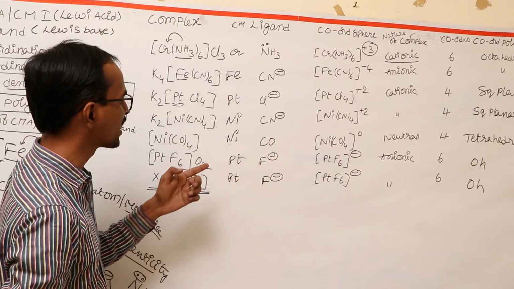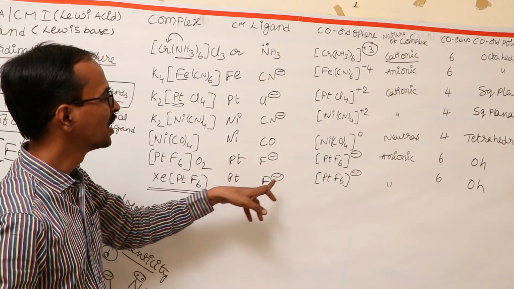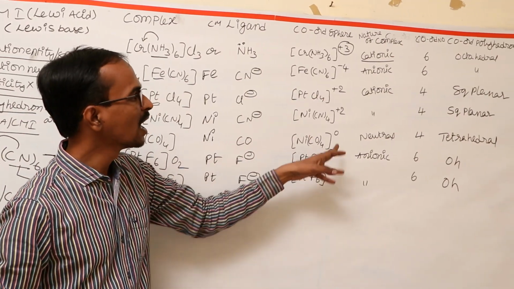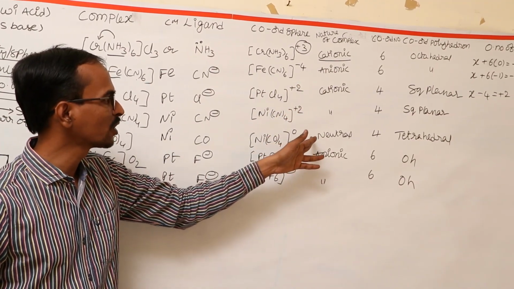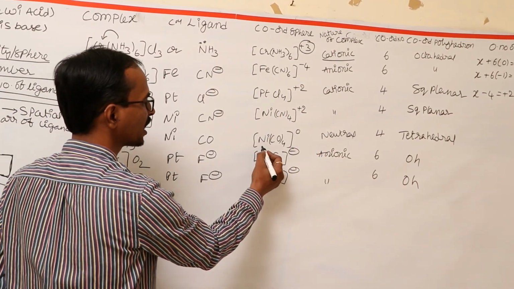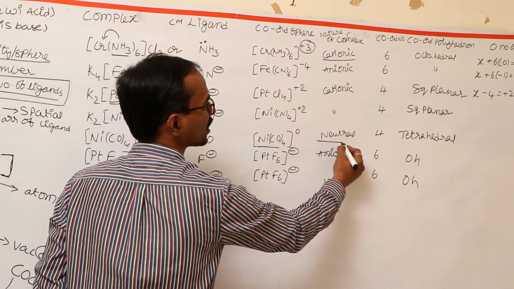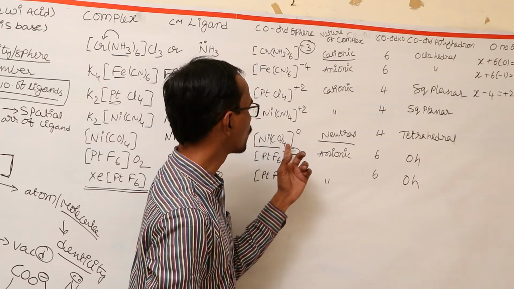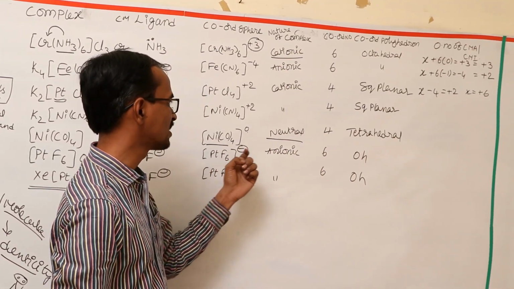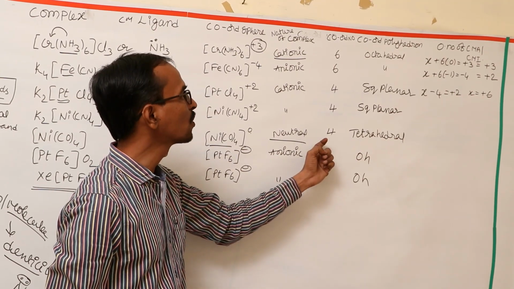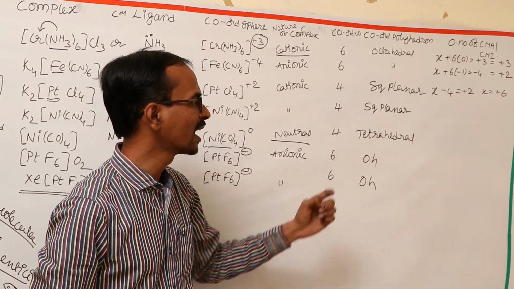And these will be the central metal atoms, and these will be the ligands here, and the coordination spheres, and based on the charge we are having cationic, anionic or neutral complexes. You can see here in tetracarbonyl nickel the complex is having no charge, so it is a neutral complex, and coordination number is 4, tetrahedral shape. PtF6 minus is an anionic complex, and coordination number will be 6, hence it is having an octahedral shape.